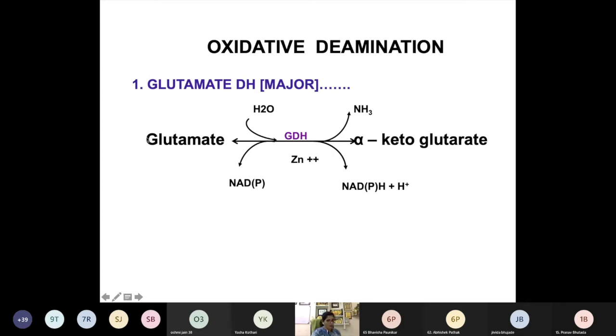तो अभी हम अगर oxidative deamination पढ़ रहे हैं तो, though this reaction is reversible, we will see this part. So glutamate is converted into alpha ketoglutarate with help of enzyme glutamate dehydrogenase. Now glutamate dehydrogenase is again a metalloenzyme. It needs zinc for its activity. And here you can see free ammonia is released.